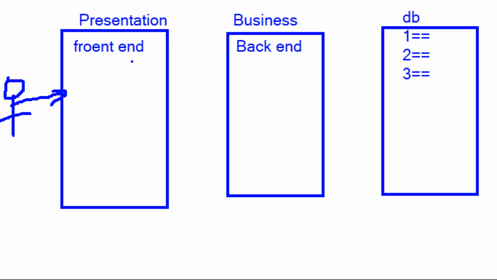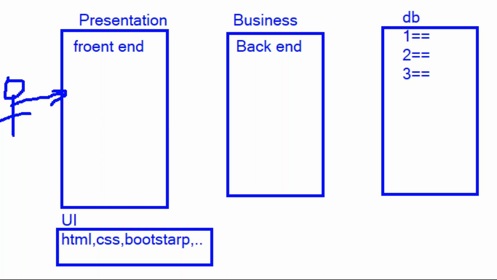Presentation part is nothing but front end. Front end code is developed using UI technologies, nothing but user interface technologies. What are the UI technologies? HTML, CSS, Bootstrap. Bootstrap, like a number of things. In the coming sessions, we are also going to discuss all these things. Okay, so now using this presentation,